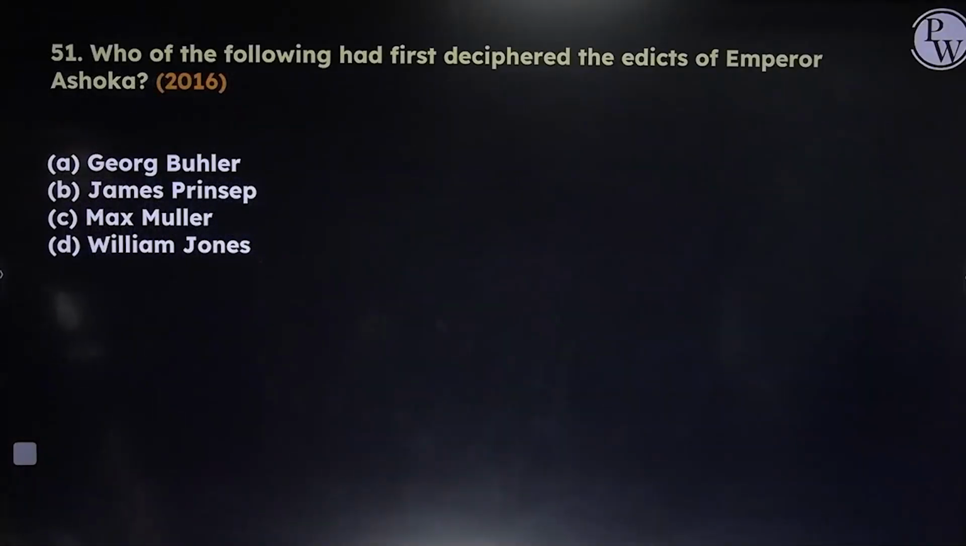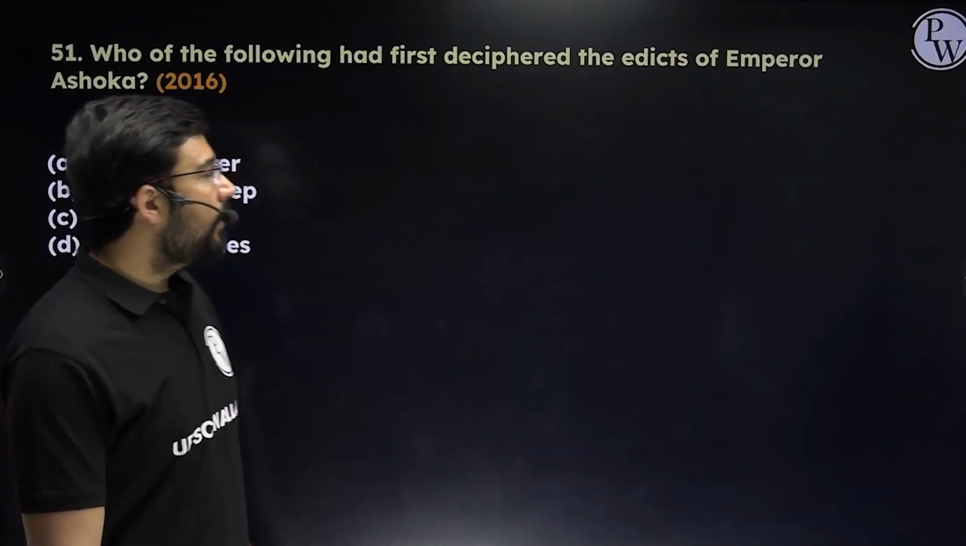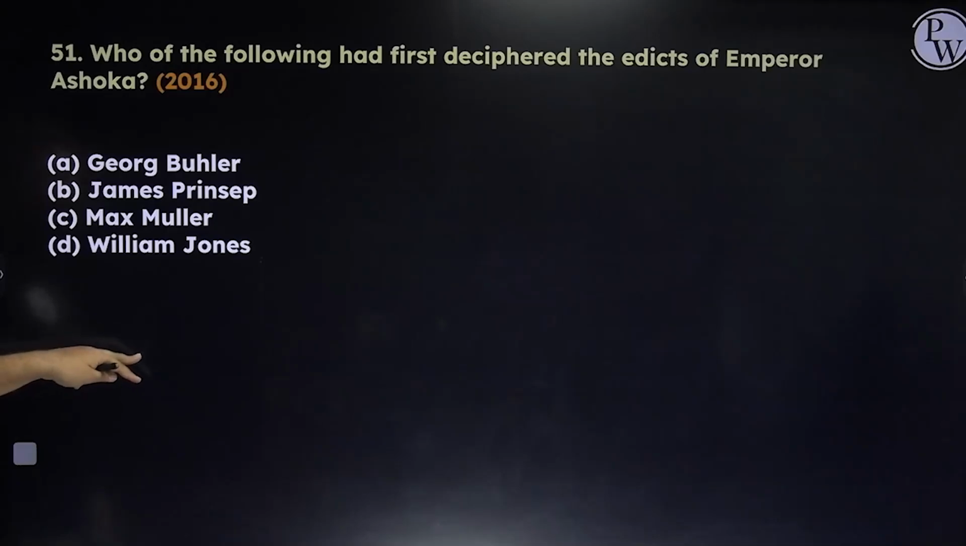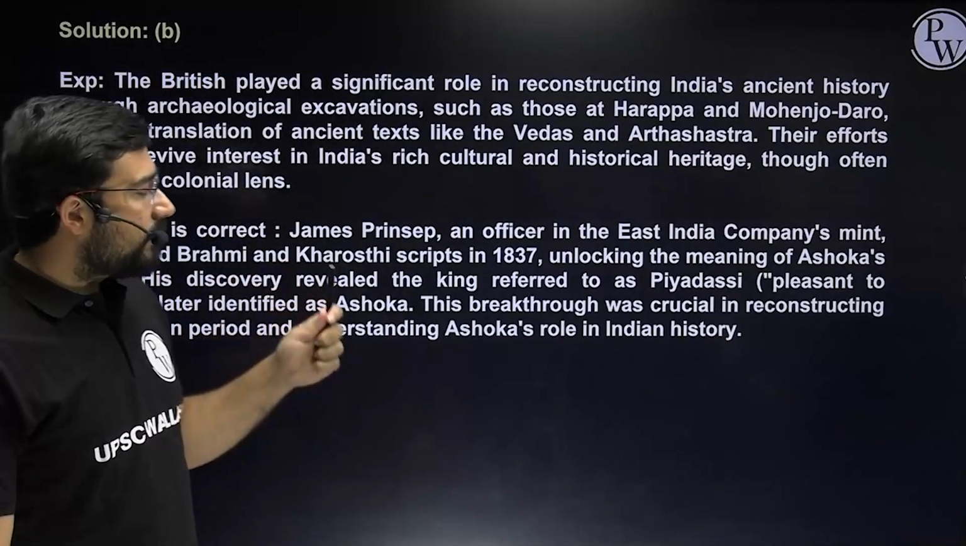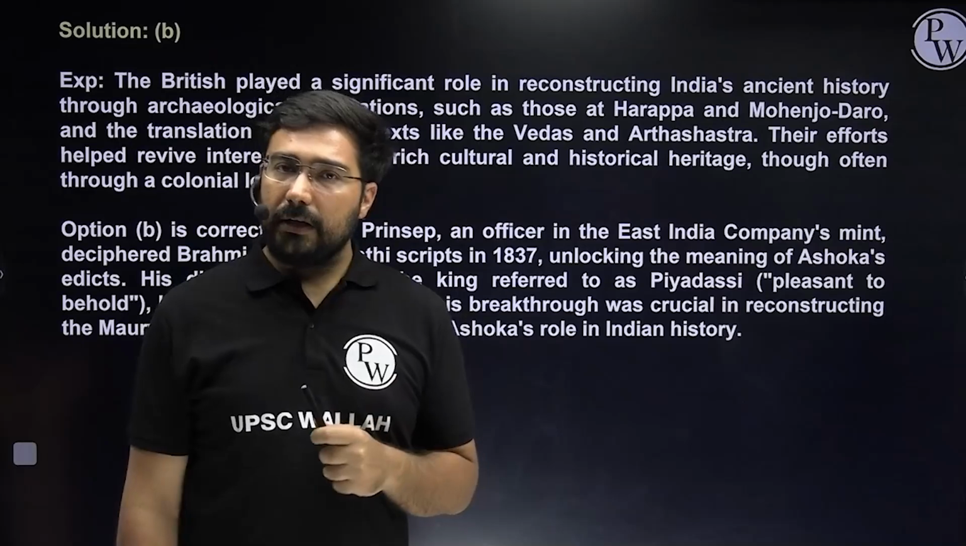Even at Musky, we do find his name. Musky also, we do find the name of Ashok. So, the following had first deciphered the edicts of Emperor Ashok. The answer is only one, that is James Prinsep, B. So please remember, James Prinsep in 1837 was able to decipher both Brahmi as well as Kharosthi script, and on the basis of that, he was able to link it with Ashok.